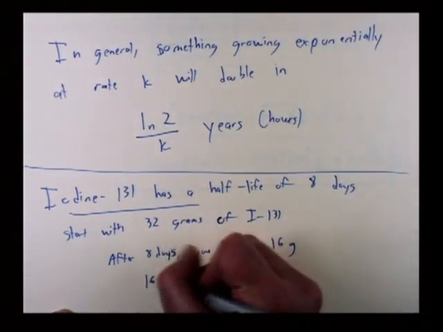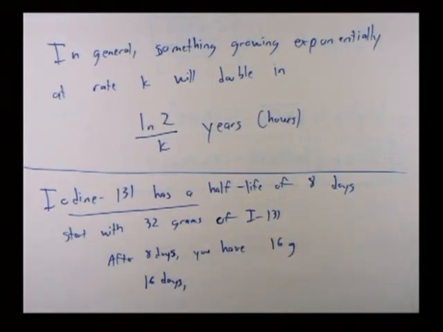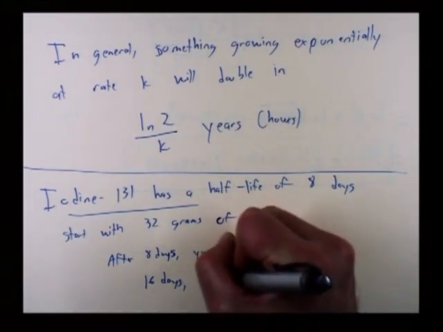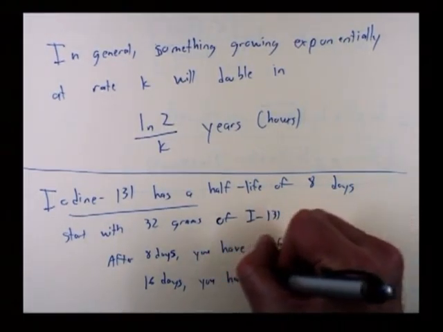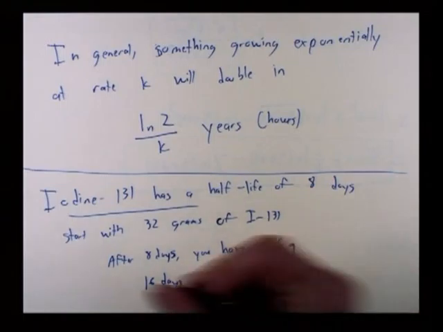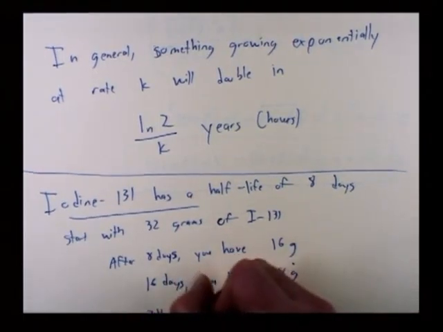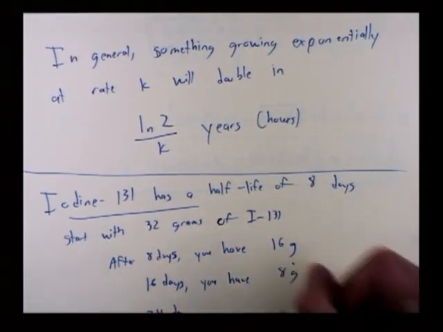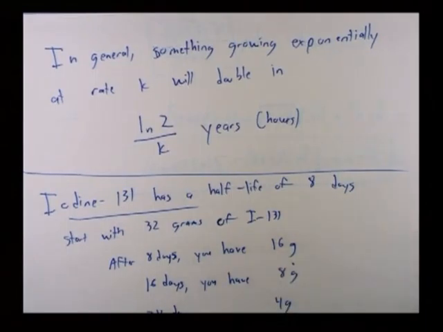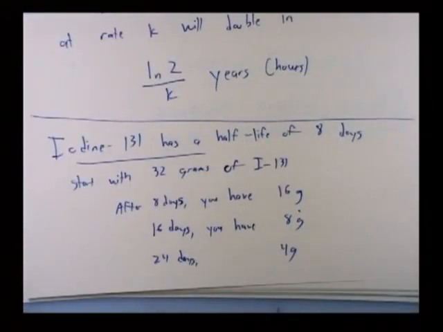After 16 days, this is the part that seems a little bit funny. If you lost 16 grams in the first block of 8 days, shouldn't you lose 16 grams again in the second block of 8 days? No, you only lose half. Only half every time. So after 16 days, you'll have 8 grams. And after another 8 days, when we're up to 24 days, we're down to 4 grams. Every time 8 days go by, the total amount of iodine gets cut in half.